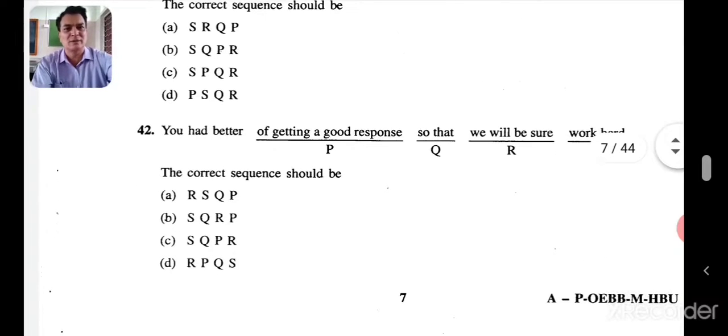So let's go to the last one. I'm quite sure you will score very well in this. Little bit logic. Everything is there in front of you. Begin with subject. You had better. Here, no question of subject here. You had better work hard. You had better work hard. What will come there? After that, verb should be there. You had better work hard. So that we'll be sure of getting a good response. SQRP. So that you had better work hard. So that we will be sure. SQRP. Yes, that's a B.